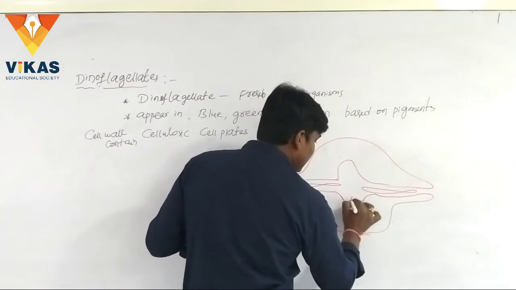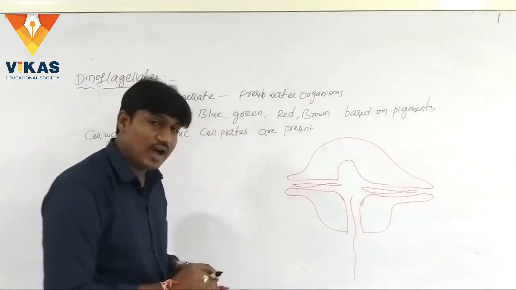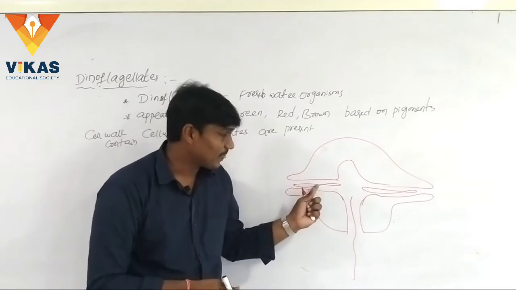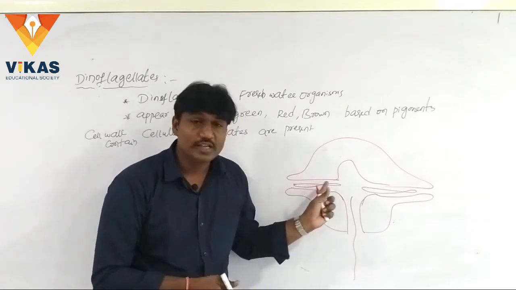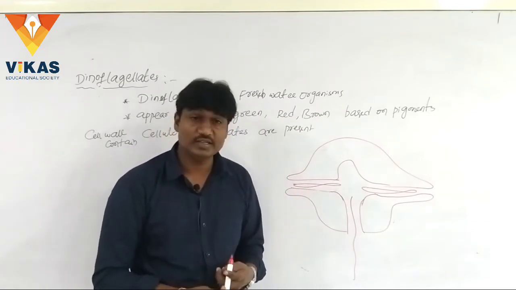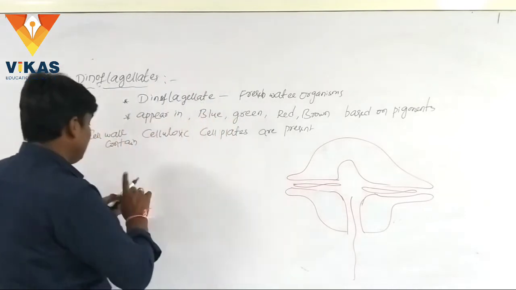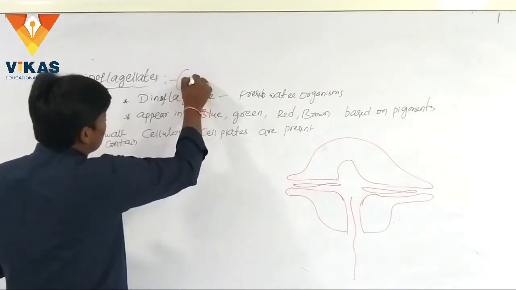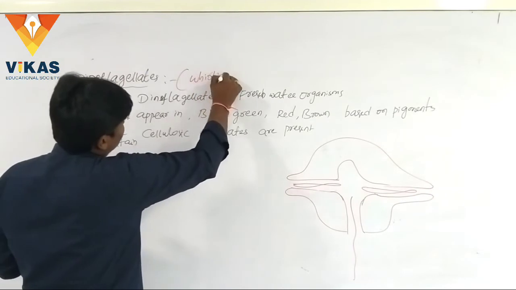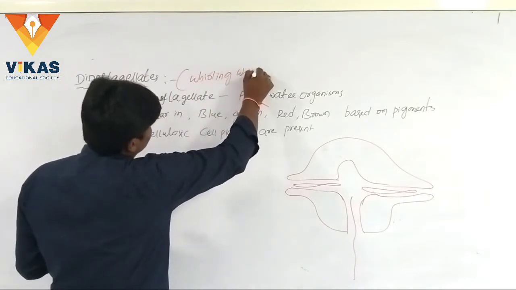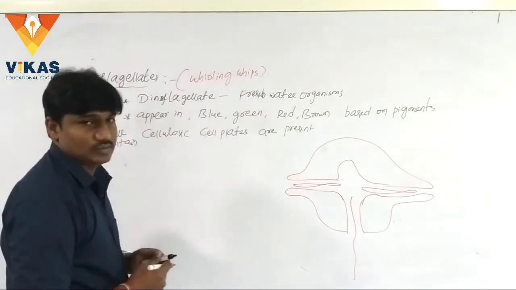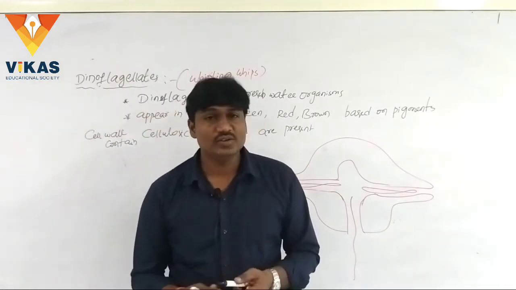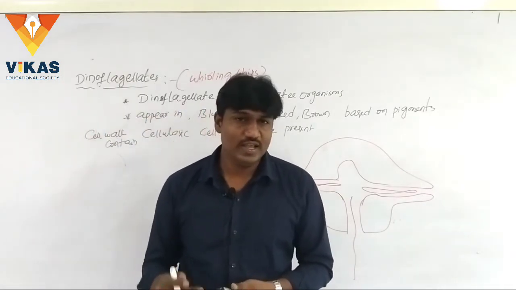Why are these called whirling whips? Because the flagella show spinning movements, hence these are also called whirling whips. So the dinoflagellates have another name, and what is it? Whirling whips.